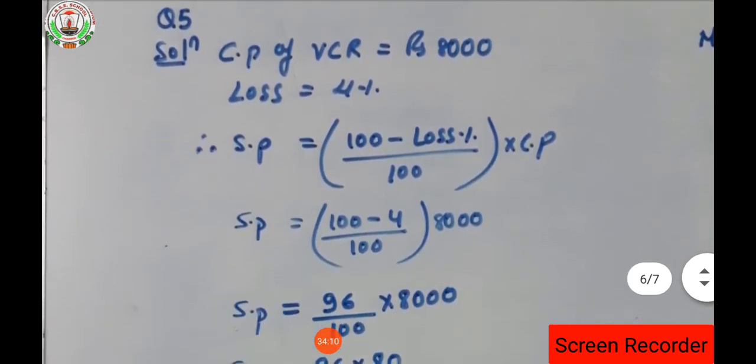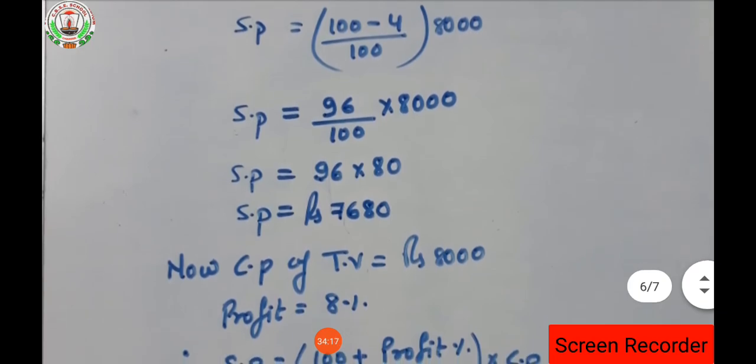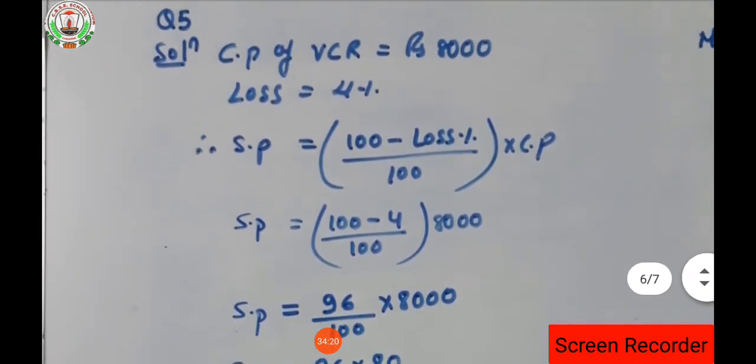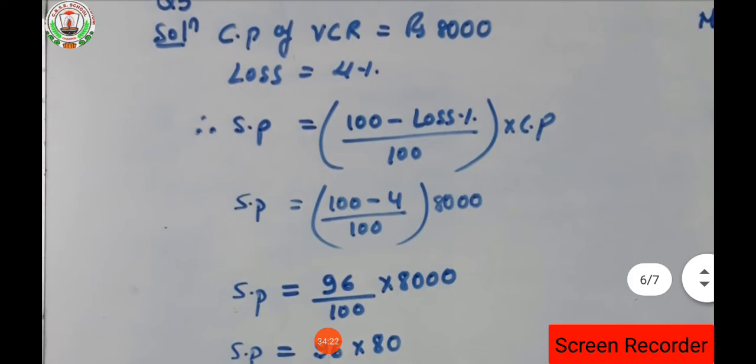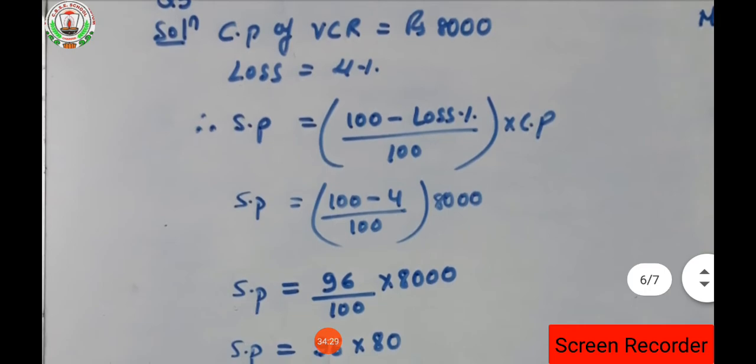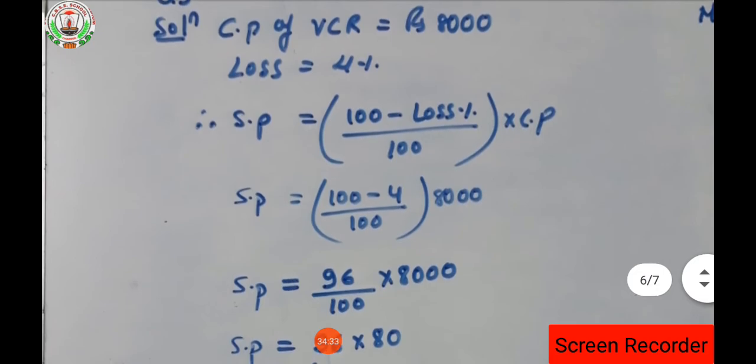Now the last question, fifth. As I told you while explaining the question, what is the cost price of VCR? That is 8,000. As well as the cost price of TV is again 8,000, isn't it? When he bought that TV at the cost of 8,000 rupees, then he had some loss while selling it out, and the loss is 4%. So we have to find the selling price of that article. Selling price is equals to 100 minus loss percent upon 100 into CP.